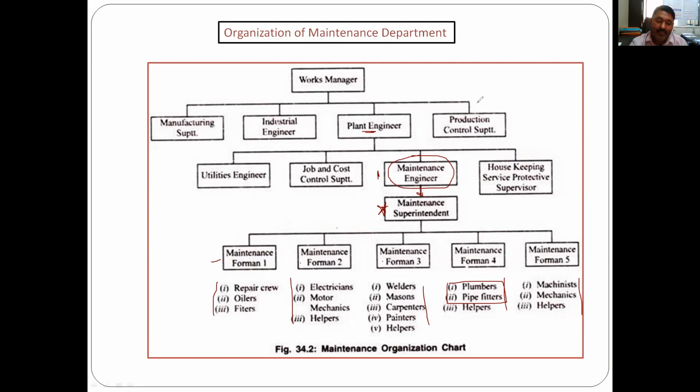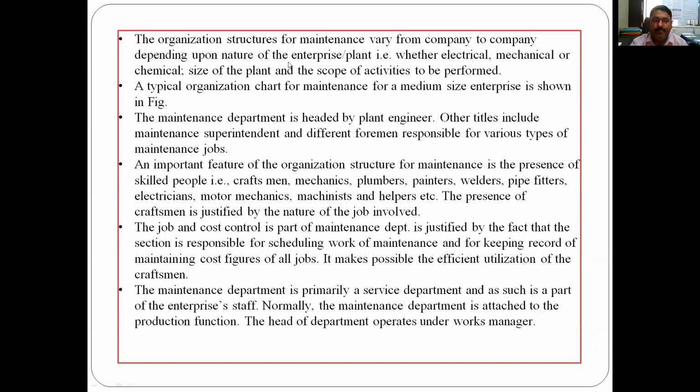Under fabrication they will have 2-3 different units like electric, motors, repair, and mechanical. In the machine shop also they will have 3 different units. So like this, it will continue, and it will vary from shop to shop depending on the different units in that shop. The organization structure, okay, we have discussed.